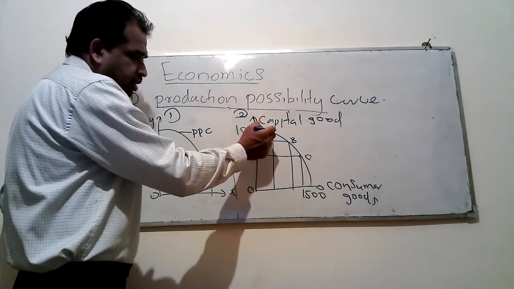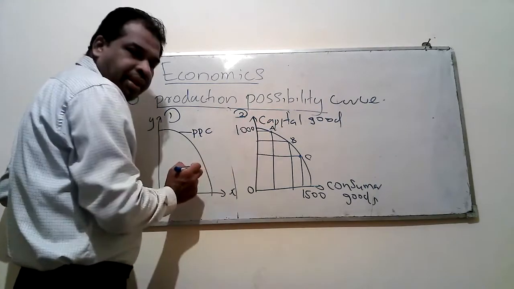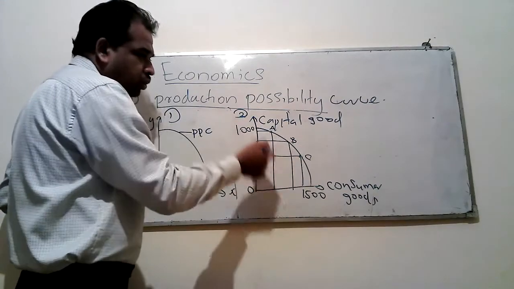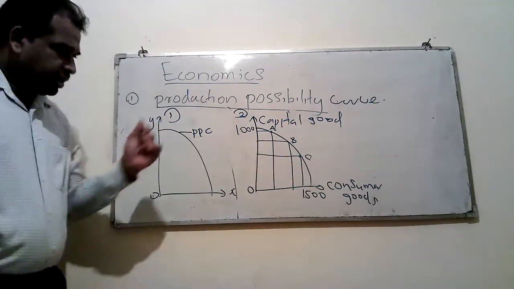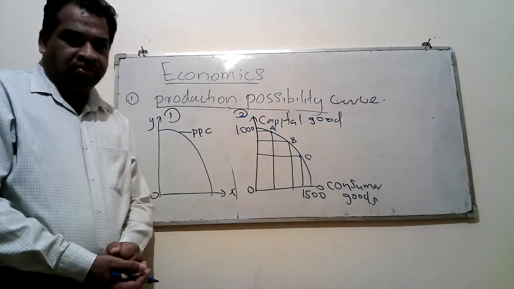If you take point A, that is a combination of both. If you take point B, that is also a combination of both goods. If you take point C, that is also a combination of both goods.